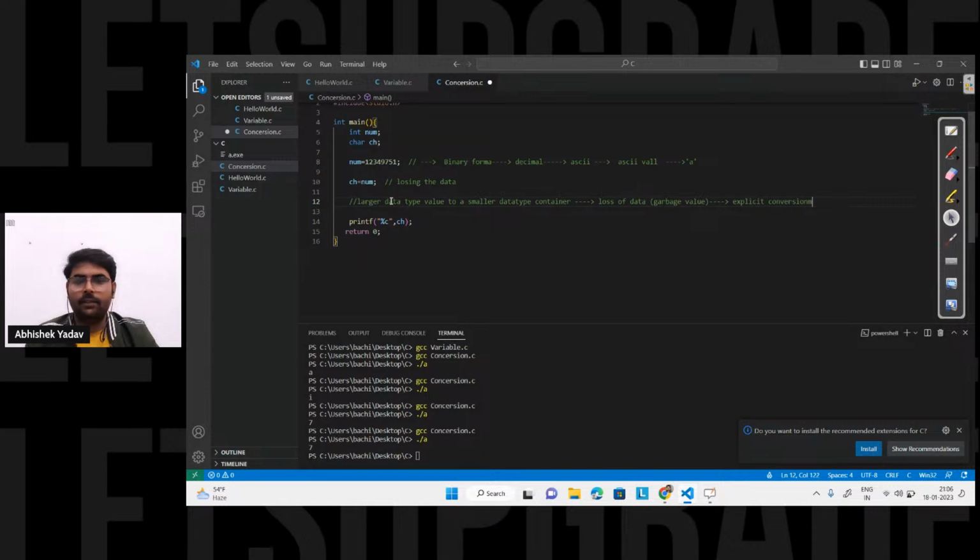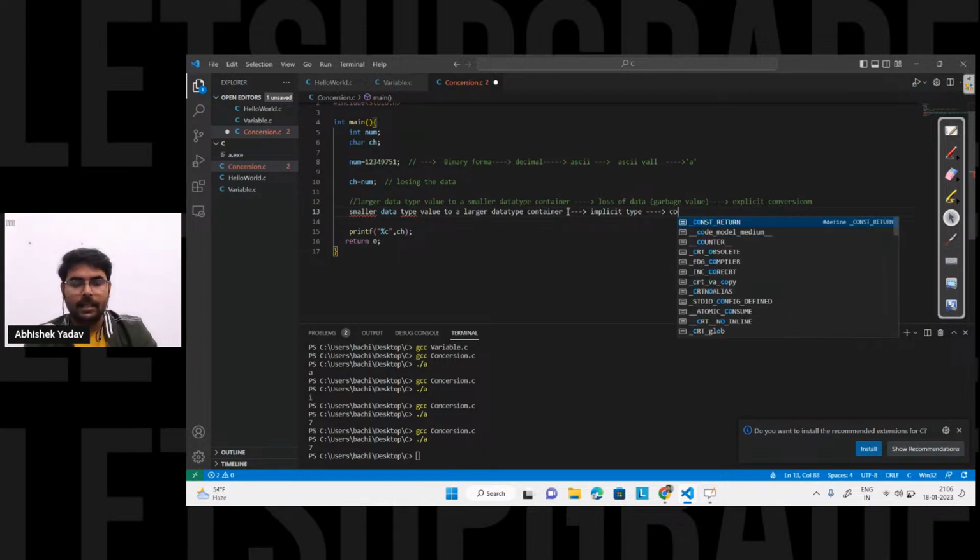And the second one will be what? That is, if you reverse the flow, that is from a smaller data type to a larger data type, this type of conversion is called implicit type of conversion. Since there is no loss of water, it will be taken care of by the compiler.